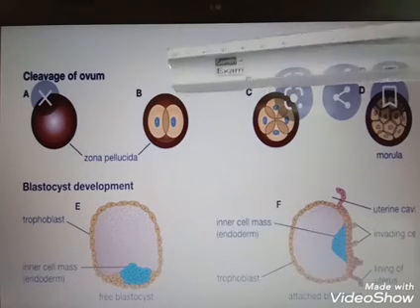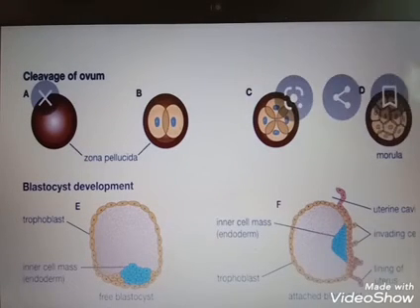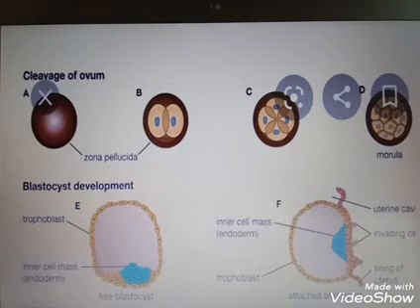So here 2 cells, then 4 cells, then again divisions occur and form the structure morula. Clear? Then what will happen? The repeated mitotic divisions happen during the zygote's passage through the fallopian tube towards the uterus. 4 days after fertilization, when the morula enters the uterus, the fluid-filled spaces between the blastomeres appear and fuse into a central cavity called blastocoel.